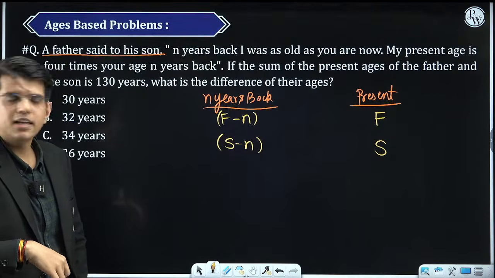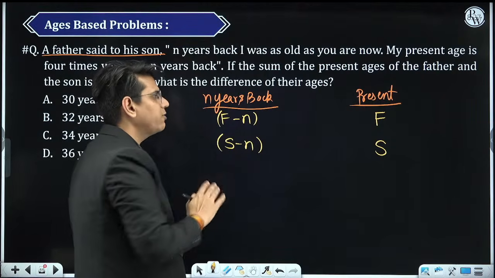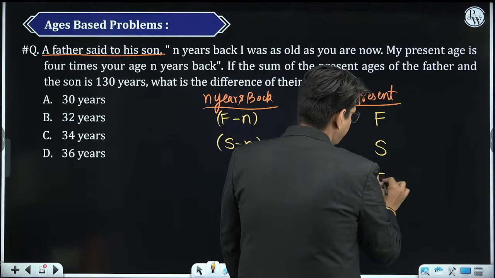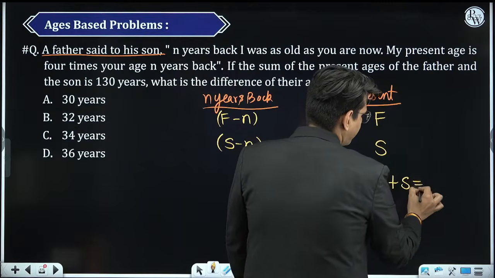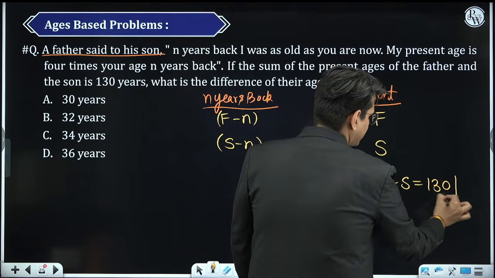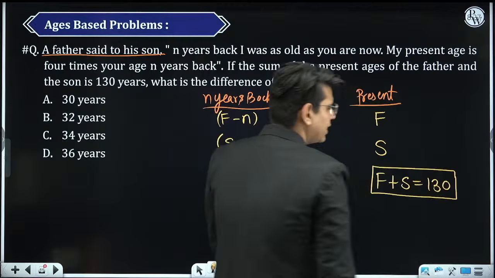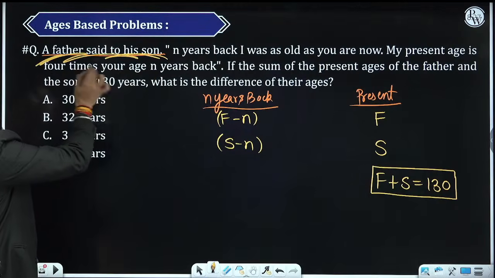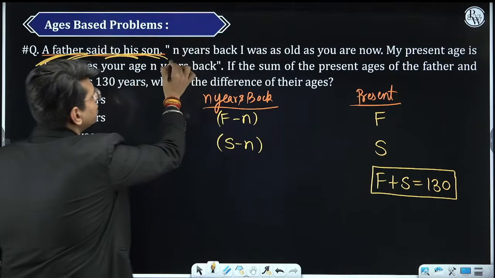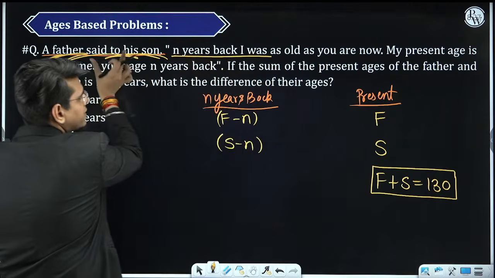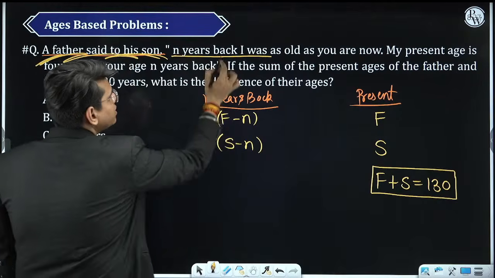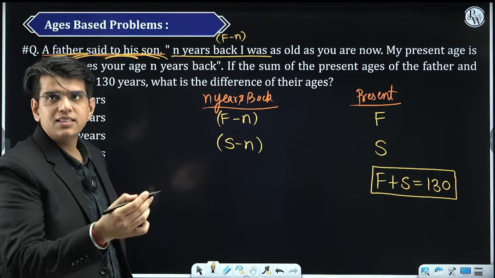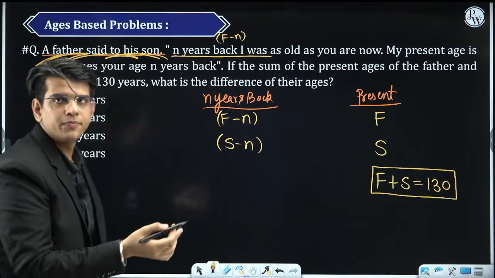ऐसे ही लिखते हैं कि if you know the present age n years back, you can find the ages differently. Now, what is the condition given to you? Sum of present age of father and son equals to 130. This is given to you. Okay. Now, let's make sense of this. Father said to son, n years back I was. Who is saying this sentence? Father. Father n years back was f minus n. Okay. Is, was, will.